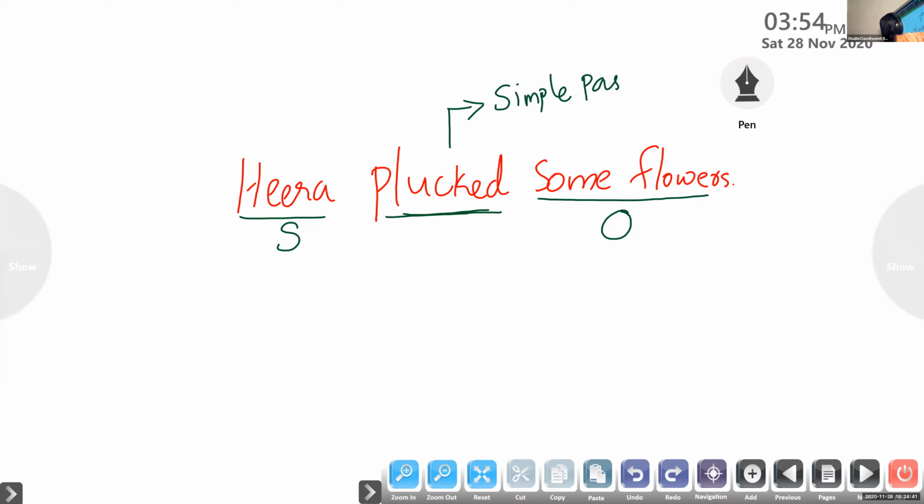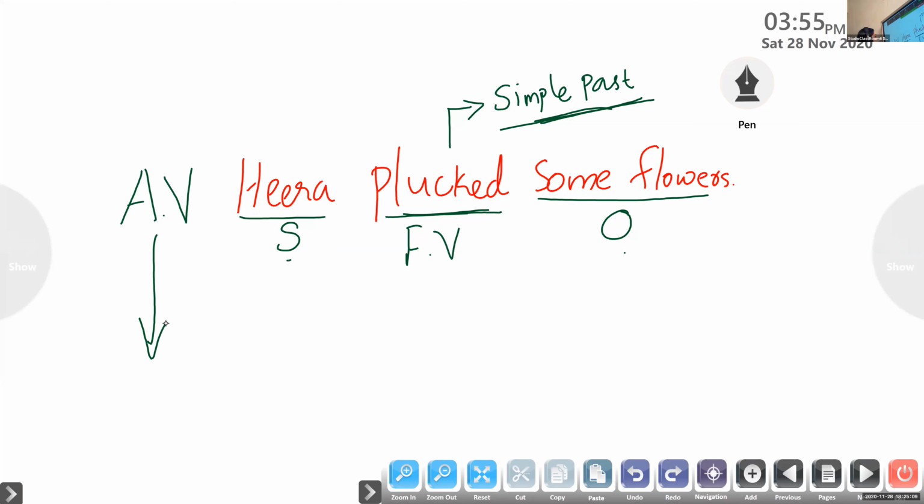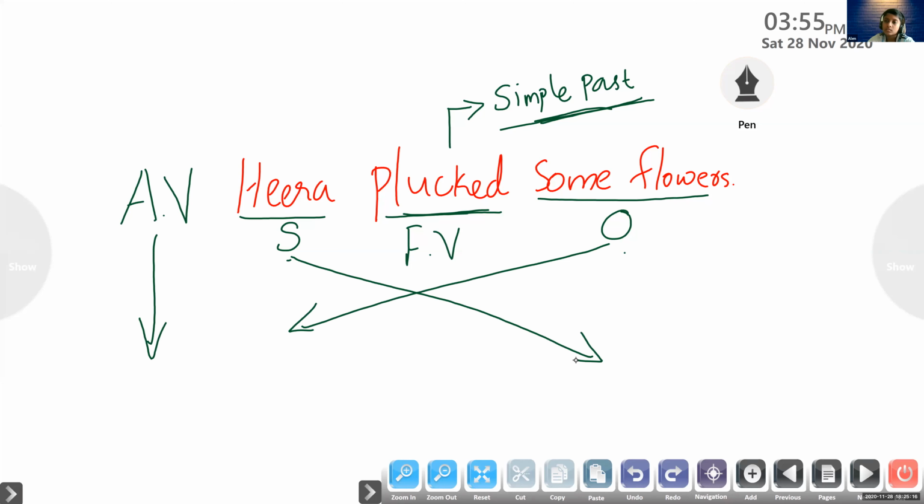Okay. So we have got the subject of the sentence, the object of the sentence, and the verb. And this is a finite verb which shows the tense form. So I can label the sentence as an example for active voice. Now we are going to change this active voice sentence into passive. We discussed in the last session that to change an active voice sentence into passive voice, the first step is to interchange the position of subject with object and object with subject. So tell me the object of the sentence.